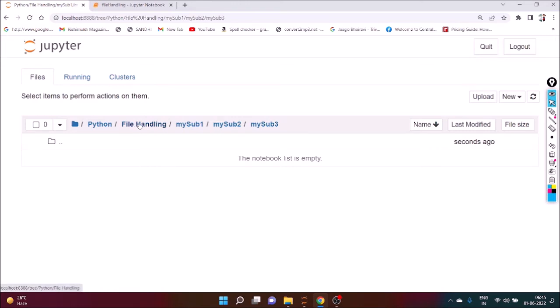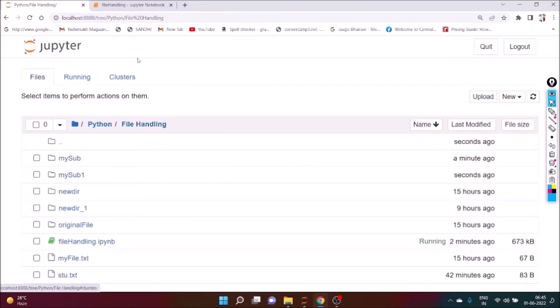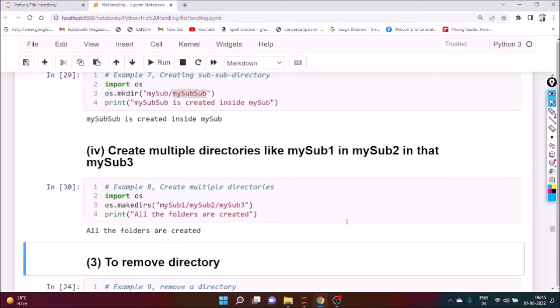So file handling, inside file handling my sub 1 is there. Inside my sub 1, my sub 2 is there. Inside my sub 2, my sub 3 is there. Are you getting my point?